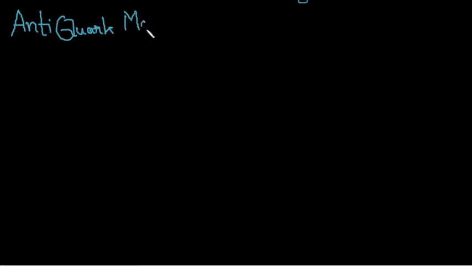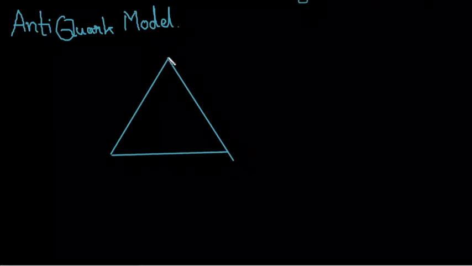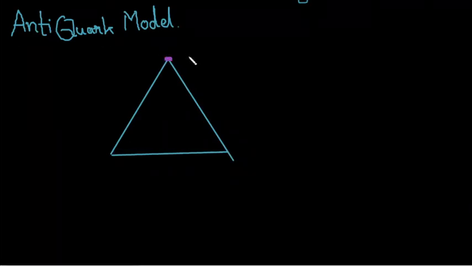Anti-quark model. So this anti-quark model is now a triangle. Now you have all the antiparticles to the quarks. So at the top you will have the strange quark, since strange always remains alone. Okay, so the anti-strange quark. Then you have a anti-down quark, then an anti-up quark.